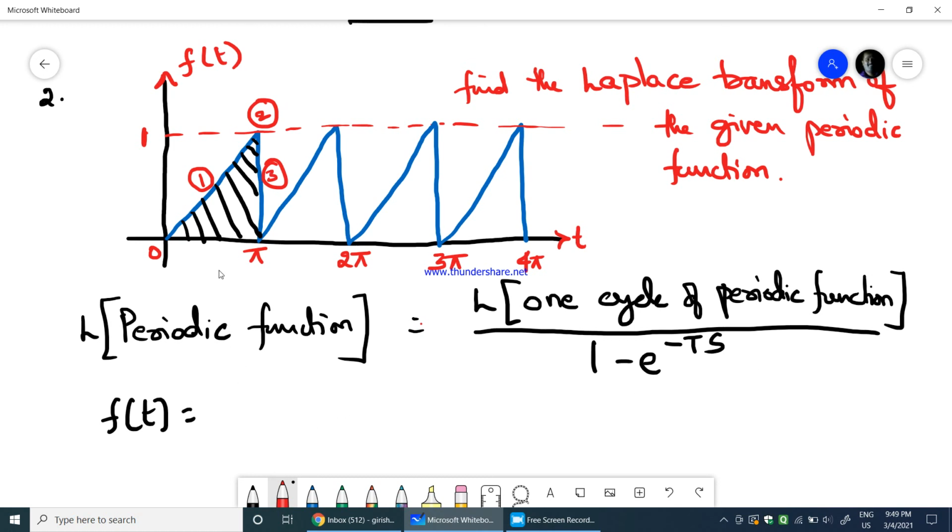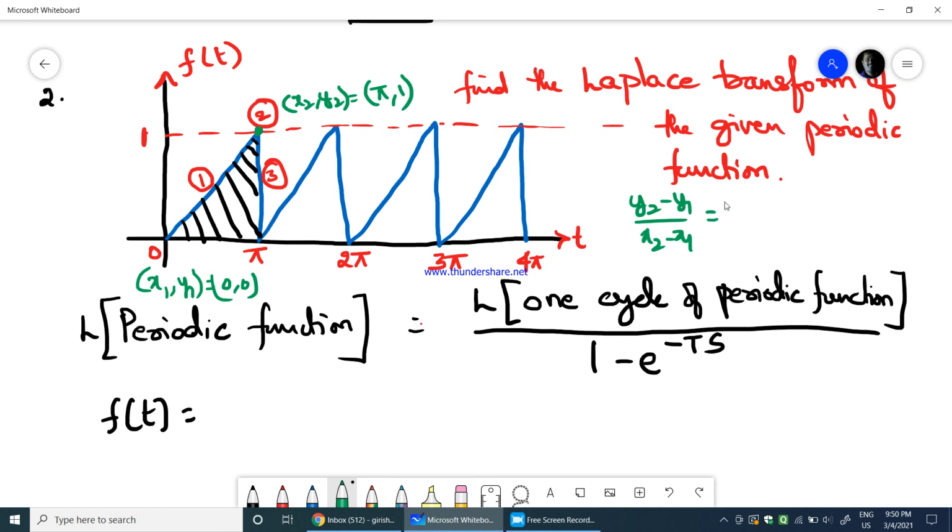So f of t would be equal to, and for that we need to find the slope of this particular ramp. So what is the slope of the ramp? Here x1, y1 is 0, 0, whereas at this point it is x2, y2, which is equal to pi, 1. Therefore y2 minus y1 divided by x2 minus x1, which is the slope of the ramp, is 1 minus 0 divided by pi minus 0.